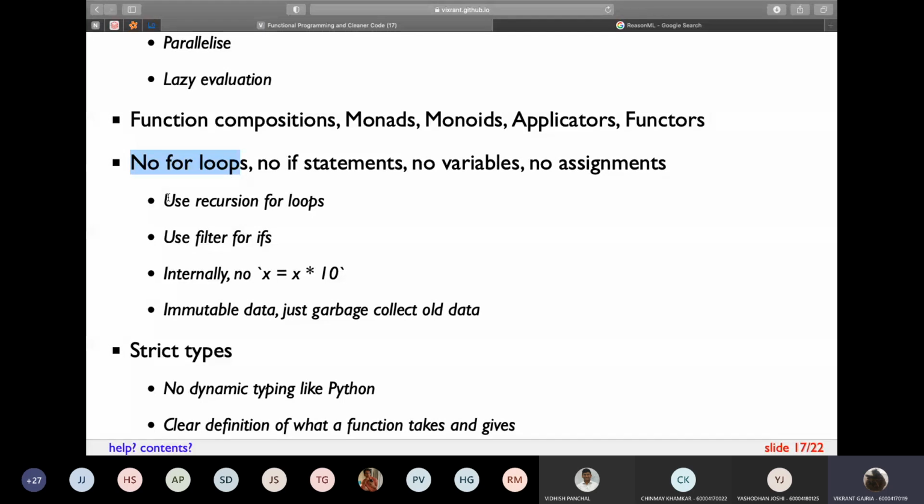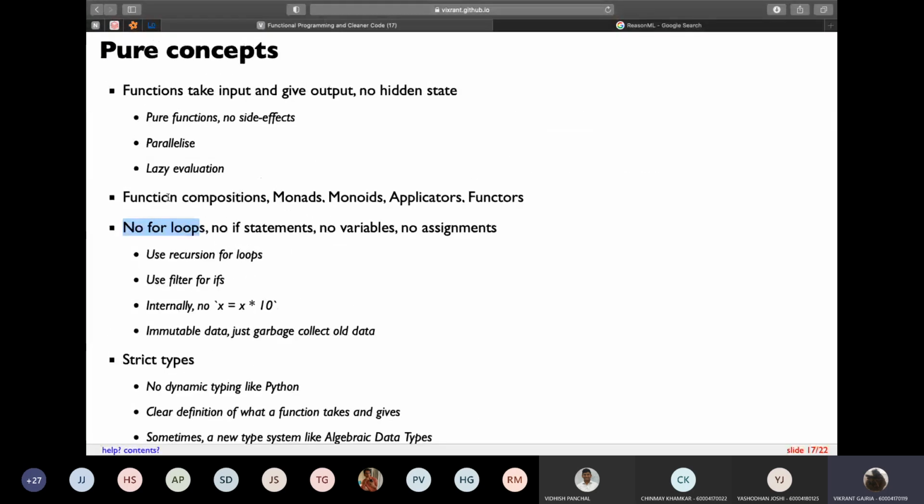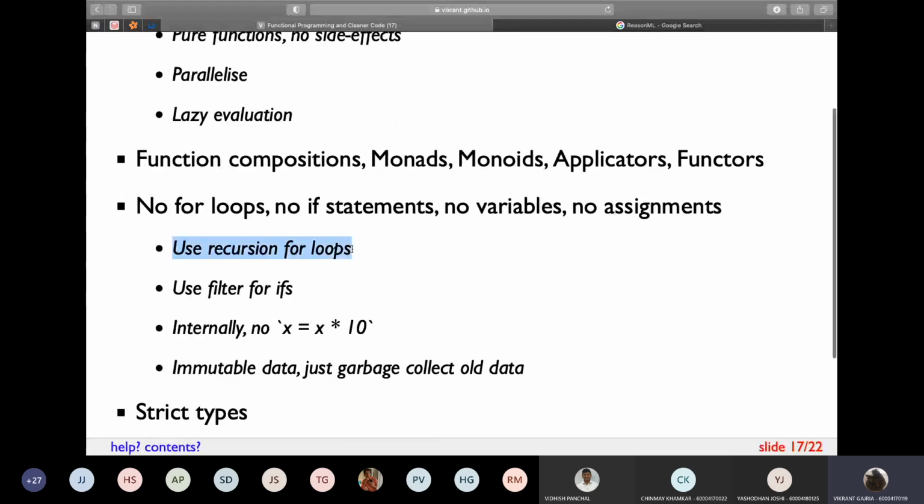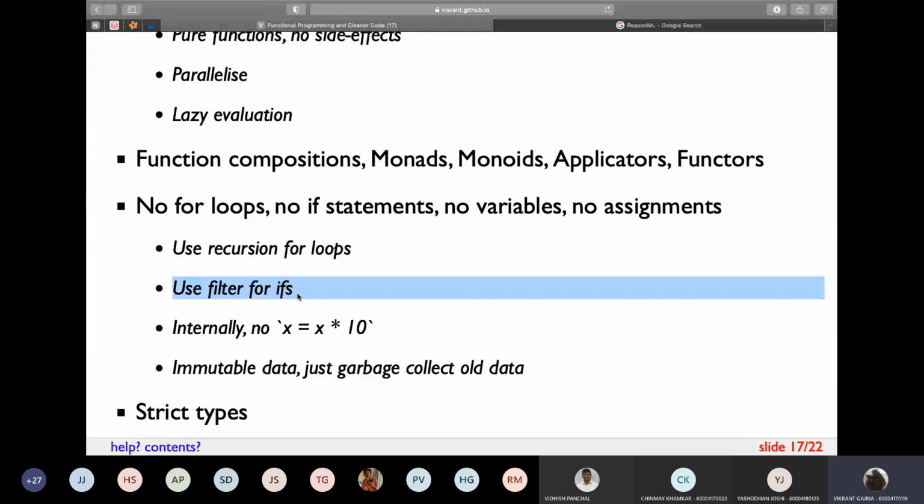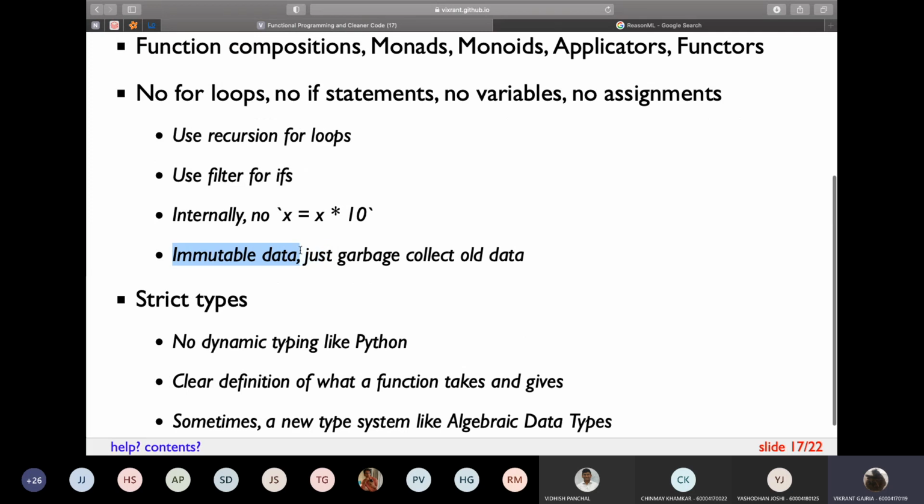But the gist of it is that instead of for loops, instead of looping, you use recursion. Instead of if statements, you use filters. Instead of assignments, you cannot change a variable. So let's say you have data, let's say x is equal to 5. Then x will forever remain 5. You can maybe make a new variable, a new array, a new data structure, but you cannot change an old data structure. Once created, it is fixed. That concept is called immutable data.